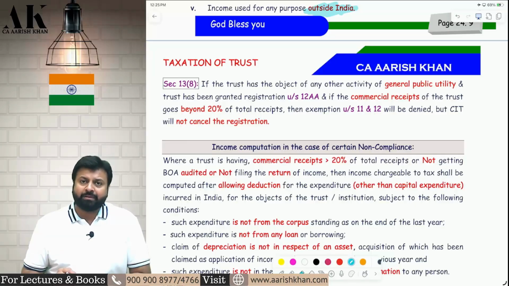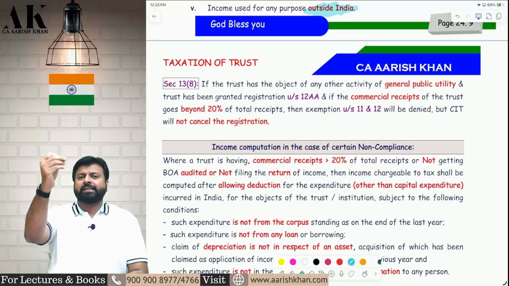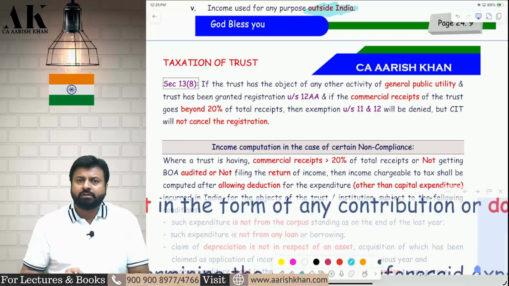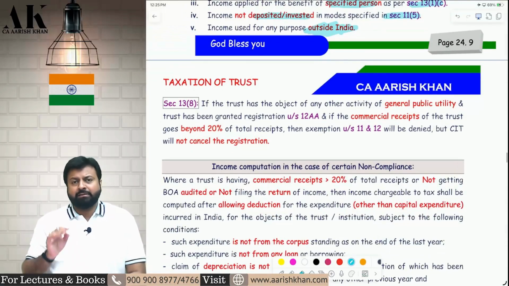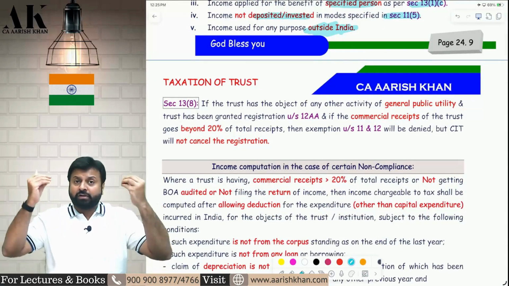Now in that case what will happen? Suppose my commercial receipt exceeds 20% of total receipts. So what will happen? You will not get exemption. Exemption will not be allowed to you. So now the question is, exemption will be denied to me. Whether the registration will also be cancelled?